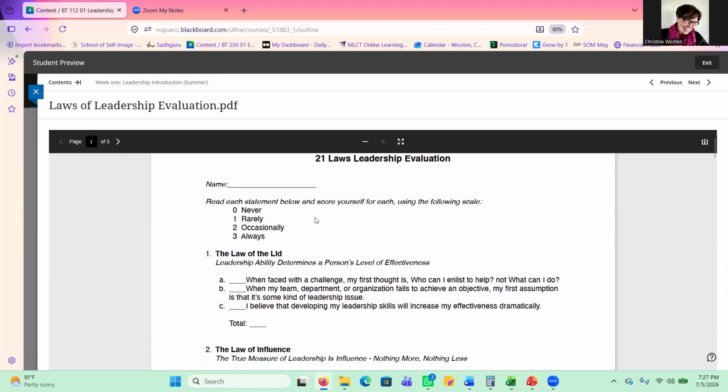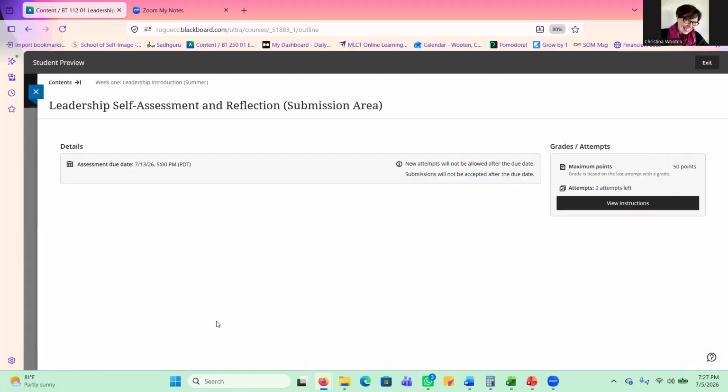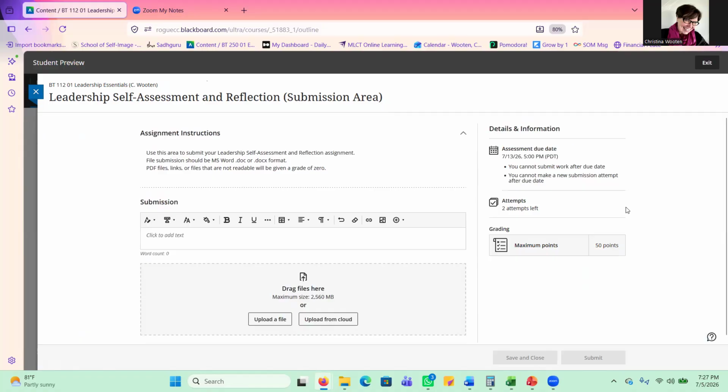And so you'll read the instructions, go through, fill that out, and then you can see that we have your leadership self-assessment and reflection submission area. So after I filled out that PDF, you can click on the assessment submission area, and then you're going to click view instructions. This one is worth 50 points. So if you do the assignment, you get 50 points. It's pretty easy.